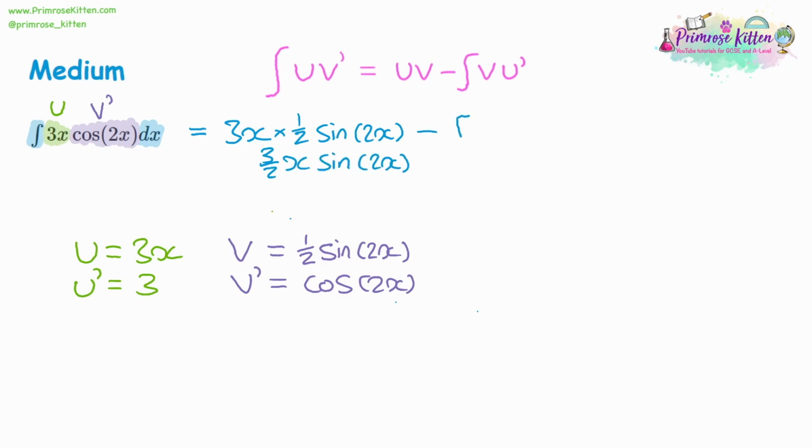Then we're going to take away the integral of v times u dash. So u dash is 3. V is a half of sine 2x. And if we integrate the sine of 2x, then integrating a sine will give us a negative cos. So a double negative will give us a positive. Then we're going to be dividing by the 2. So we're already dividing by 2 with a half. So we'll divide by 2 twice, it'll be a quarter. And we're multiplying by the 3 as well. So it's going to give us 3/4 altogether. And then we're going to have the plus c at the end.